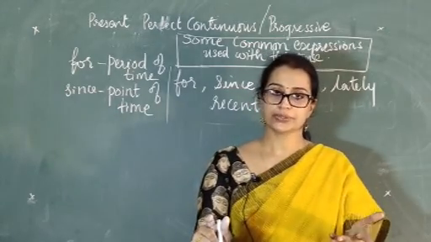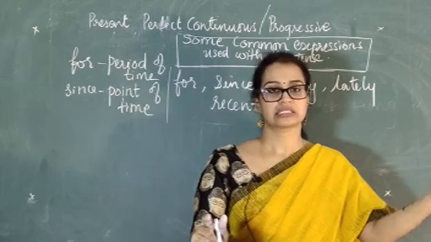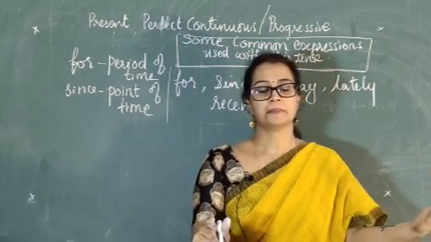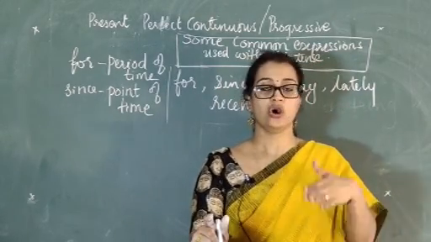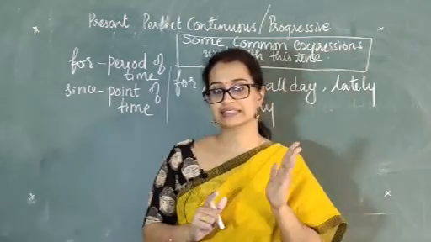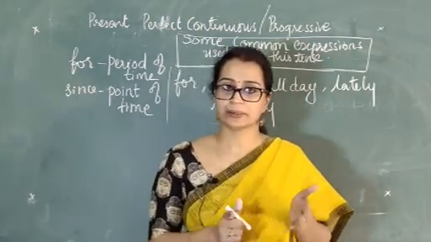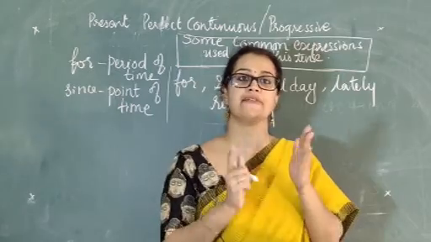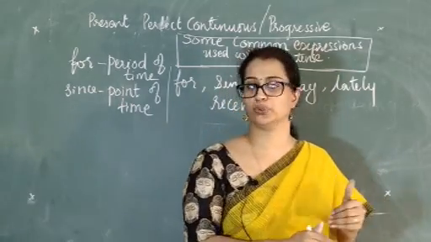Okay, and where do you use it? For an action that started in the past and is completed, or for an action that is still continuing. For the action which got completed, it is used to give emphasis on the activity that you were doing.